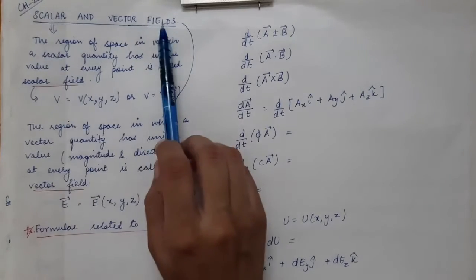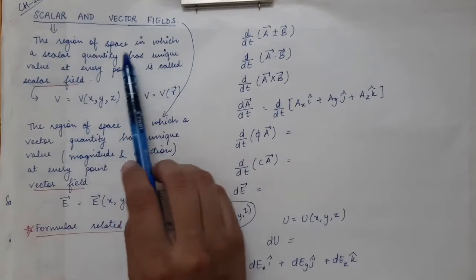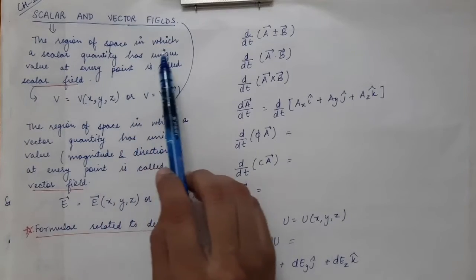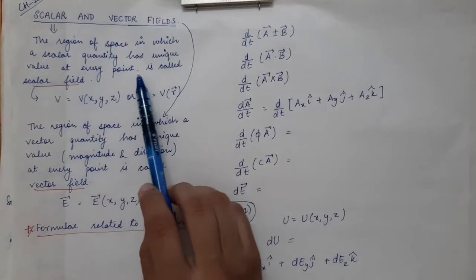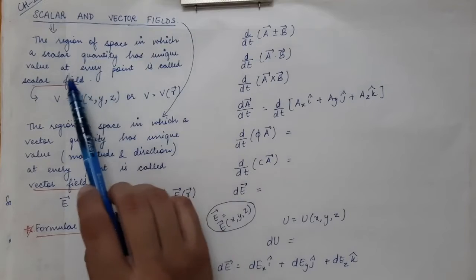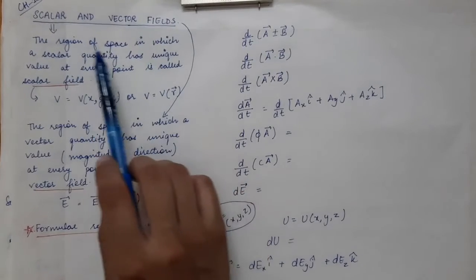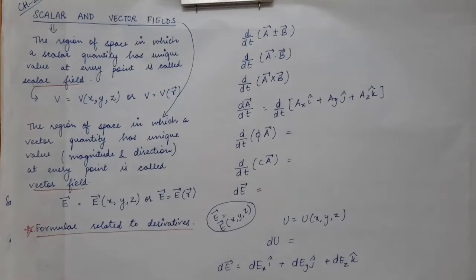So what is a scalar field? It is a region of space in which a scalar quantity has a unique value at every point. So the scalar quantity has a unique value at every point, and that region of space is called a scalar field.